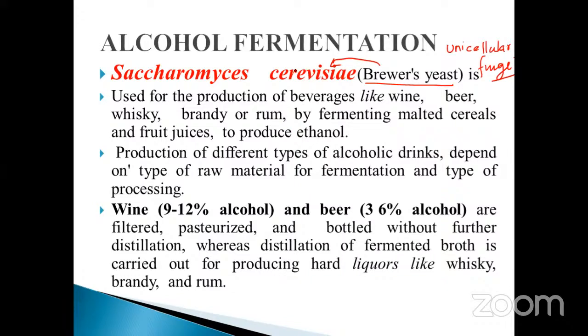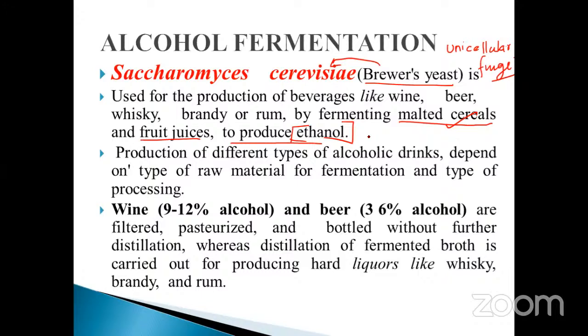So you have to tell the botanical name; Saccharomyces cerevisiae is the correct one. Mostly they are used for the production of beverages like wine, beer, whiskey, brandy, and rum, by fermenting malted cereals. They are isolated from malted cereals and fruit juice, and also used to produce ethanol. Ethyl alcohol is one of the important substances isolated by the process called distillation.